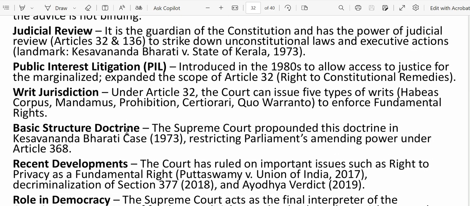Now, next we have public interest litigation. What is this? Check that out. It comes under PIL. You will have heard PIL, public interest litigation, a lot of times. That falls within the scope of Article 32, the right to constitutional remedies. Okay, this is important. Article 32. Remember that one.